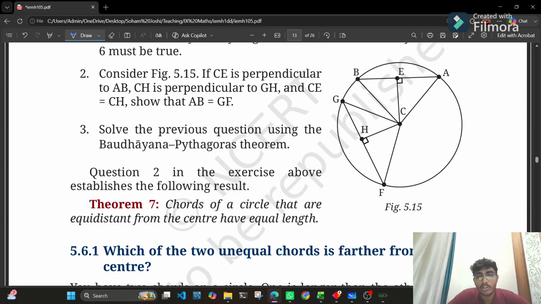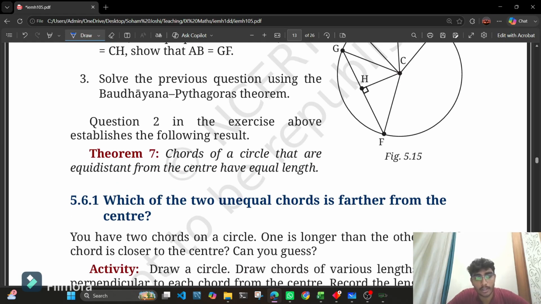Once you just go through the concept and you have understood the concept, then easily you can derive the proofs, and also you can recall the theorems.